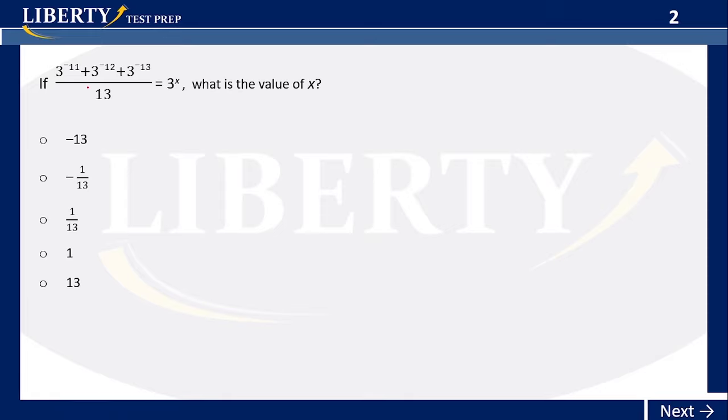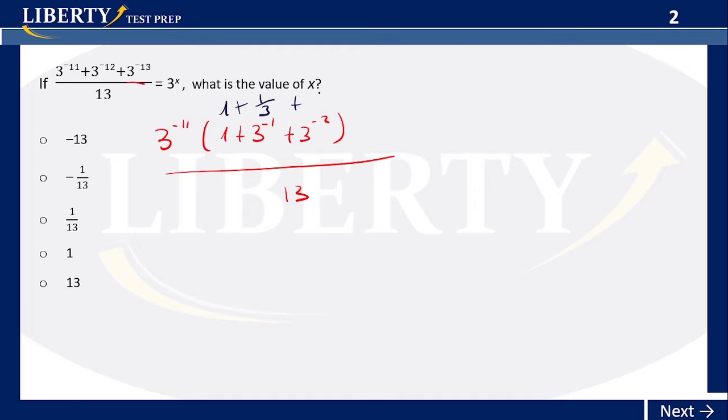So let's see what happens if you factorize 3 to the minus 11, which a lot of people do, right? You're going to get the answer, yes, but you're going to have to do some additional steps. So you have that 1 here, you get 1 here, you get 3 minus 1 here, and this one becomes 3 to the minus 2 over 13, okay? Then this becomes 1 plus 1 over 3 plus 1 over 3 squared, 1 over 9. So you want to change them all to 9s. This one will become 3 over 9, and this one will become 9 over 9, right? Is that okay? Yes.